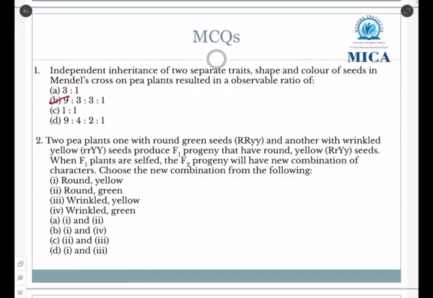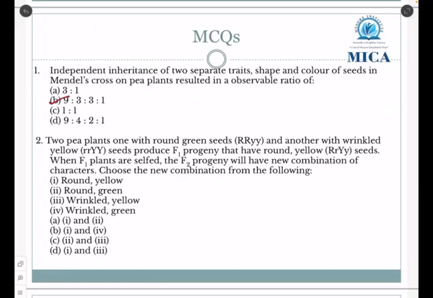2. Two pea plants, one with round green seeds denoted by capital R, small y, and another with wrinkled yellow, small r, capital Y, seeds produce F1 progeny that have round yellow, which is denoted by capital R, capital Y seeds. When F1 plants are selfed, the F2 progeny will have new combination of characters.